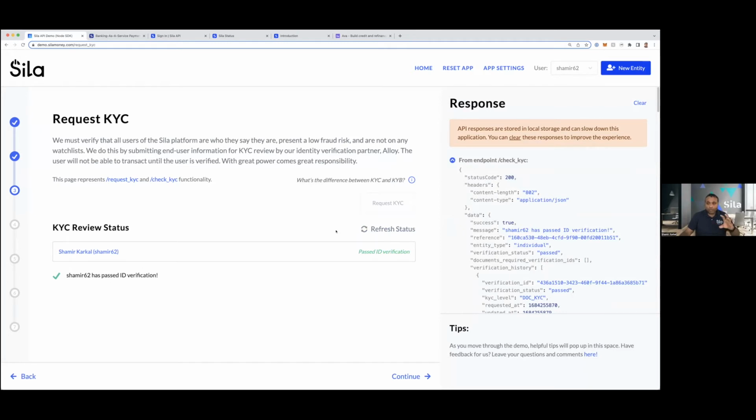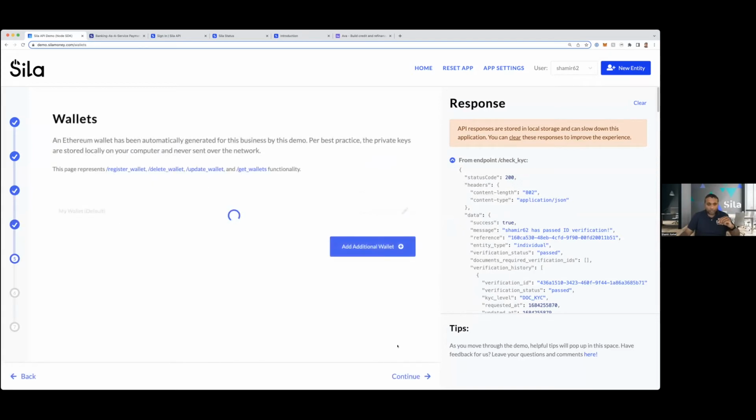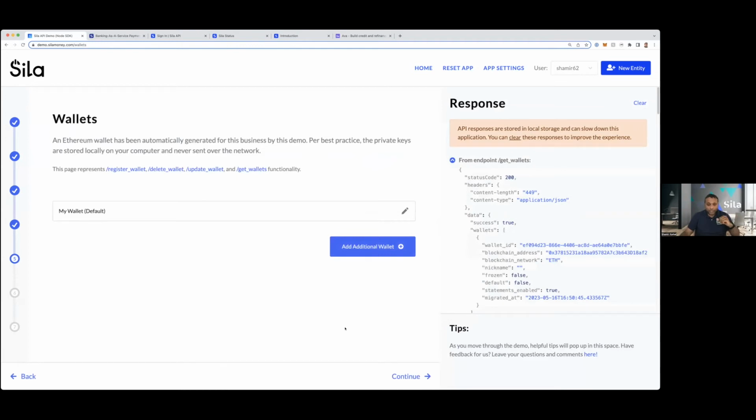And what we try to do in our sandbox is try to mock as accurately as we can the behavior that you will see in production, right? So this also takes a few seconds to complete, but it's pretty quick. And as long as your data is pretty reasonable, it'll always complete.